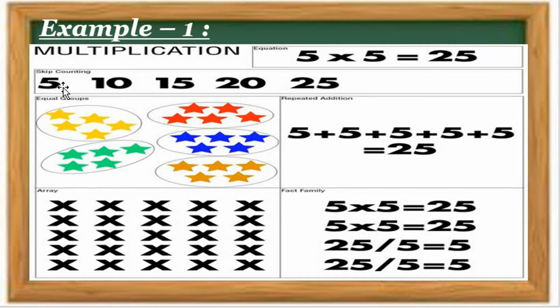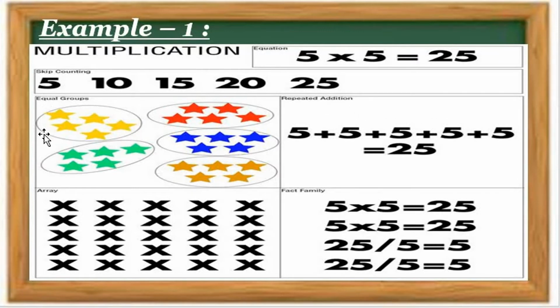So skip counting by 5s: 5, plus 5 is 10, plus 5 is 15, plus 5 is 20, plus 5 is 25. So 5 5s are how many, all students? 1, 2, 3, 4, 5. 5 5s are 25. Is this your answer? Like that we can solve this sum.